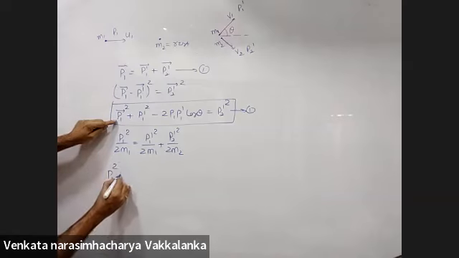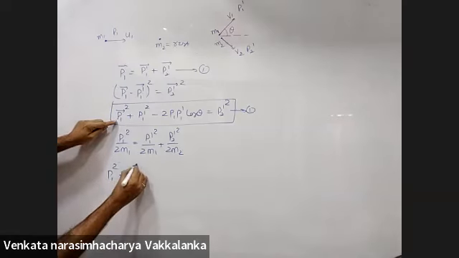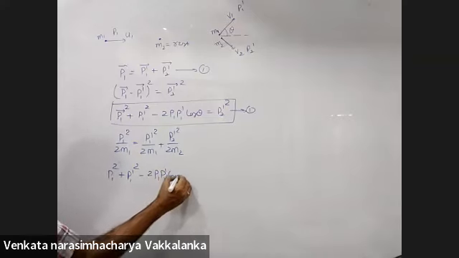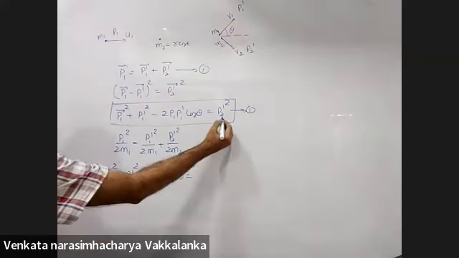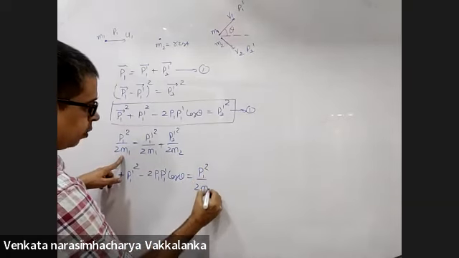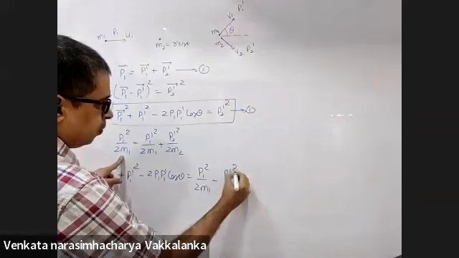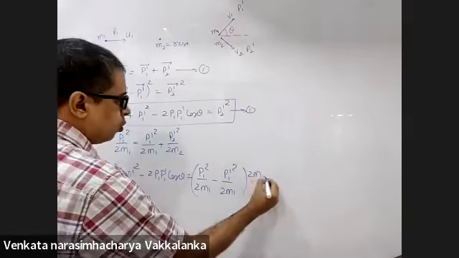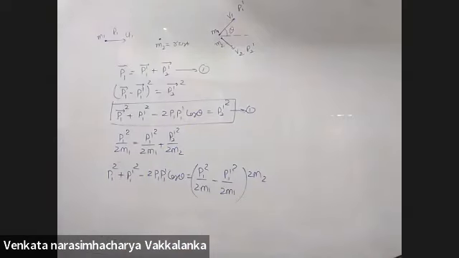P1 square plus P1 dash square minus 2 P1 P1 dash cos theta, P2 dash square, will be P1 square by 2m1 minus P1 dash square by 2m1, whole into 2m2. Do you agree with this?